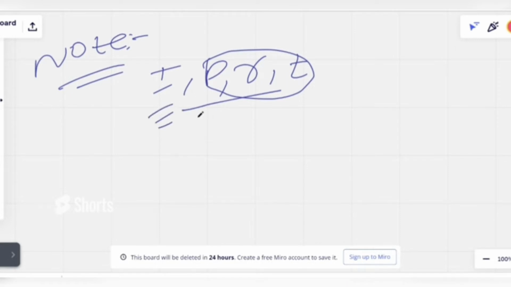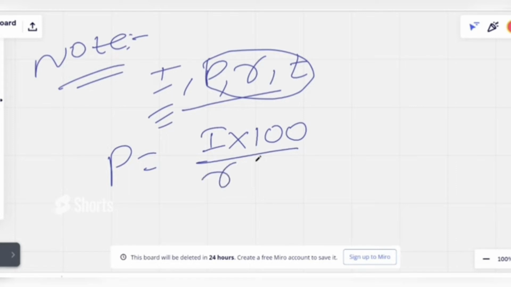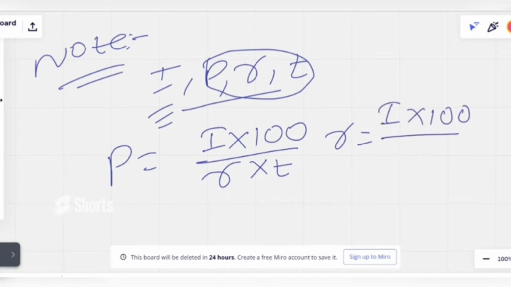For example, we have already written a formula for interest: I is nothing but P into T into R by 100. In that way we can also write a formula for P. P is nothing but I into 100 by R into T. In a similar way, we can write for rate of interest: R is I into 100 by P into T. This formula is an extension of that interest one.